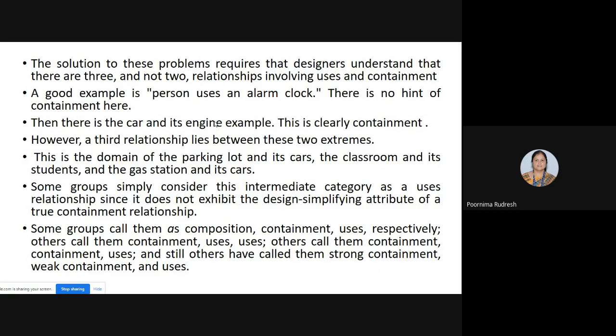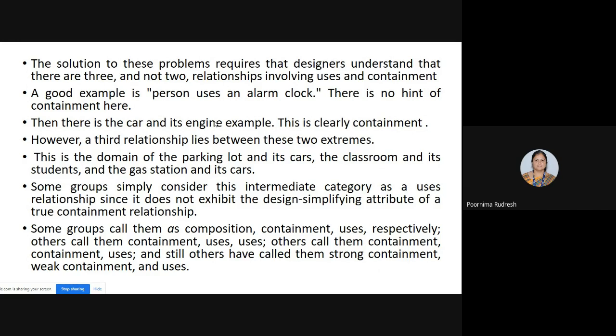But if you consider the example classroom and its students, and the second one is gas station and its cars. So is the gas station consisting of the cars? No, it is not always, right? Whenever the car requires the fuel, then only the car goes to the fuel station. Or if you consider the parking lot and its cars, the parking lot is used only for parking the cars for some time.